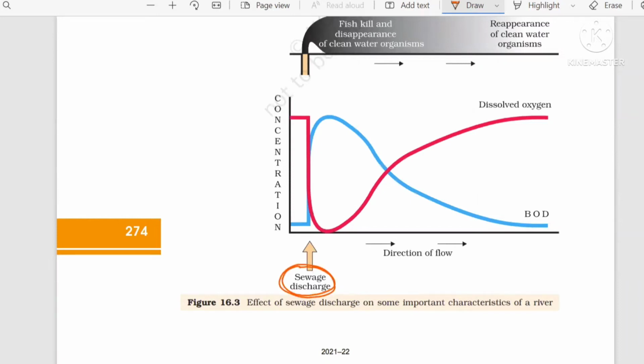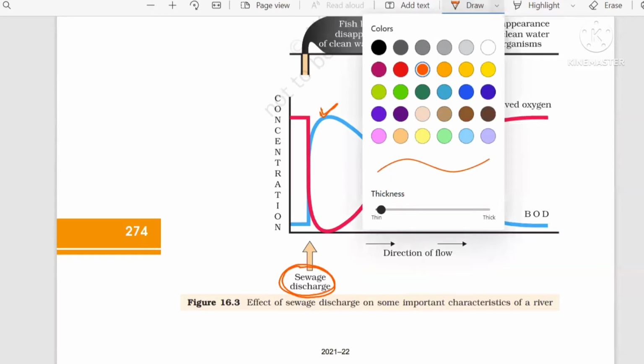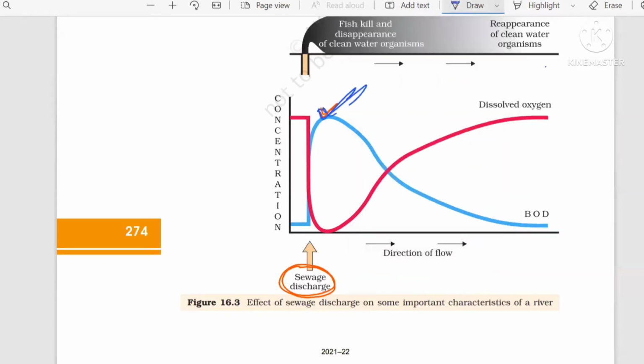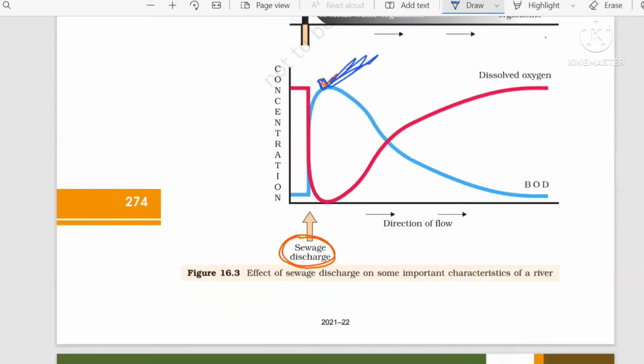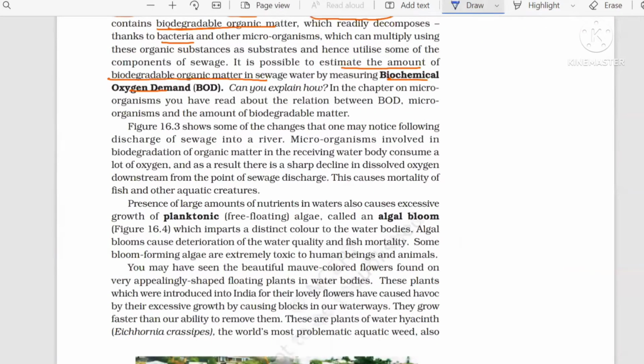The moment the sewage is discarded, see carefully, BOD, this blue color. At that point, the BOD is high, which means biodegradable organic matter is also high. BOD full form is biochemical oxygen demand. Is it clear? Read the line carefully: you can estimate the amount of biodegradable organic matter by measuring biochemical oxygen demand. Obviously, where the BOD is high, the amount of biodegradable matter is also high.